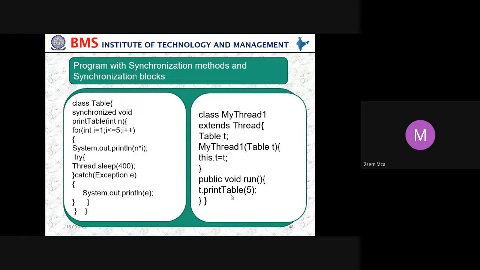Then try: within that we are using the sleep method, calling it on Thread, and we have given some time for how long it sleeps. Then the exception, try and catch. Then we display e. What is that e? e is the caught exception. Whatever we have tried to catch, that exception is present in e and we are displaying that e. Then one more method where we are creating a thread with a table t, and calling that table's run method and printing. So that's the program with the synchronized method and the synchronized block.